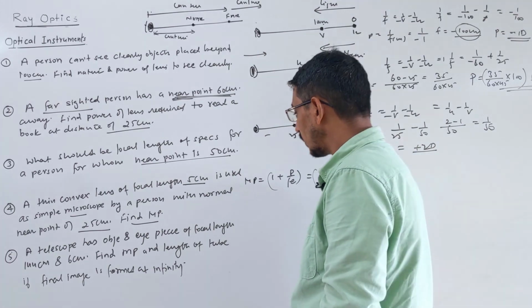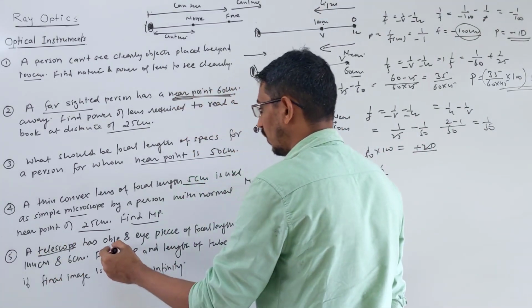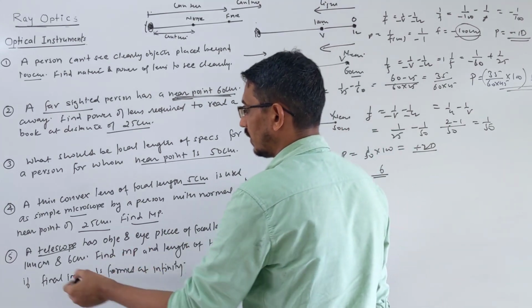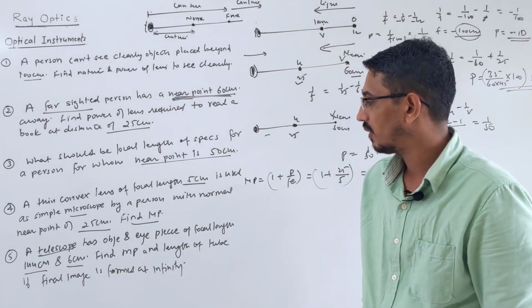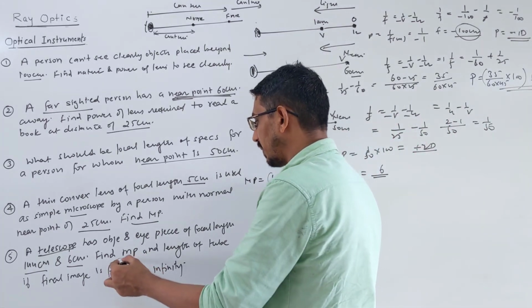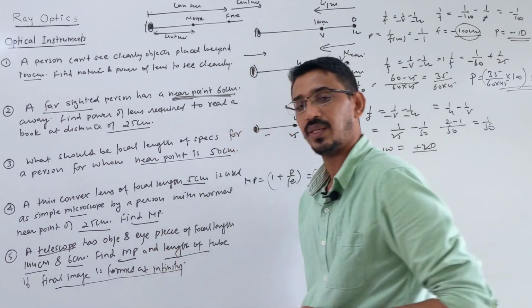Okay. Question number 5, let's see. This is a telescope question. A telescope has an objective and an eyepiece of focal lengths 144 and 6 cm. The focal lengths of the eyepiece and objective lens are both given. Find the magnifying power and the length of the tube if the final image is formed at infinity.